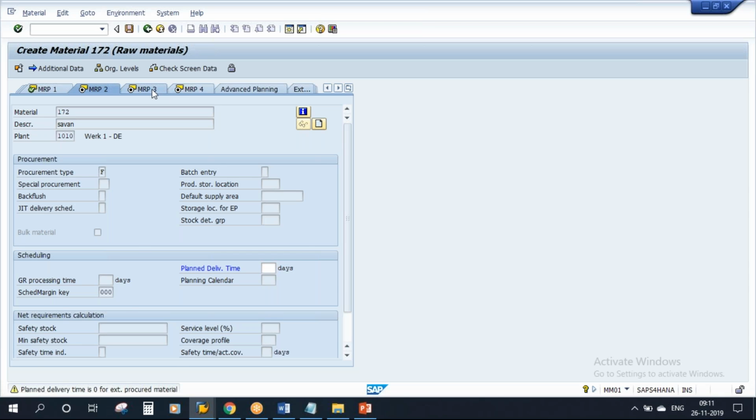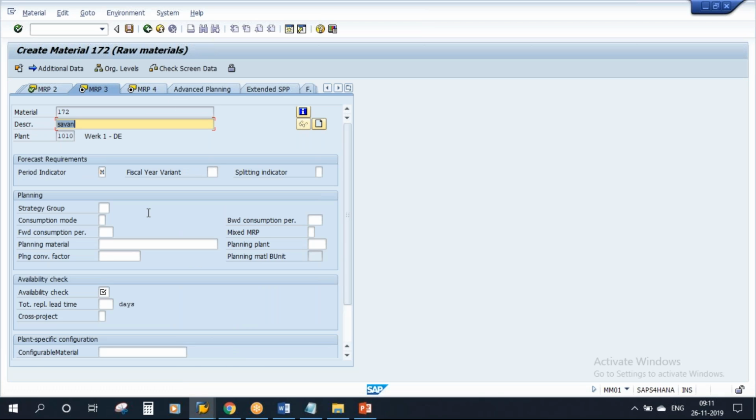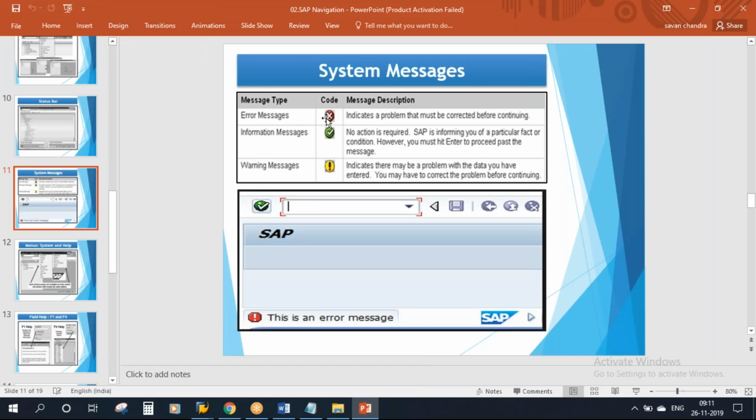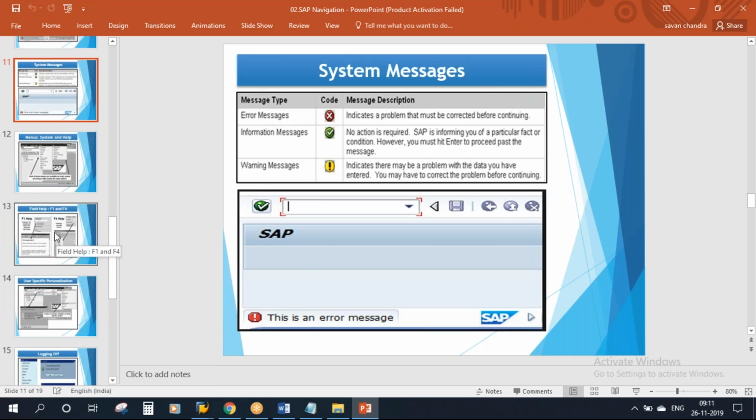So now if I try to go to MRP3, see, it is allowing. That is a warning message. So you have error, information, and warning messages while working on SAP. Okay, so those are the system messages.